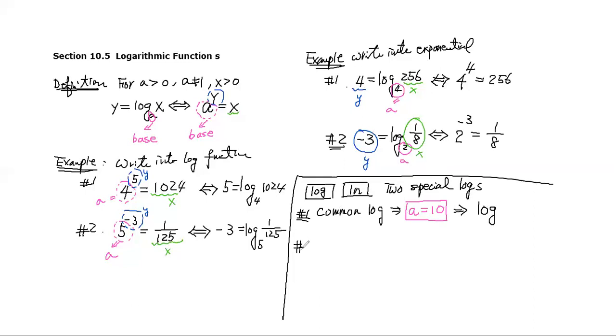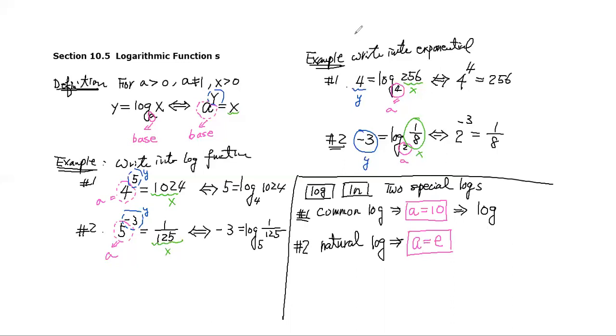Then the next one is very, very commonly used in the older math. We call it the natural log. The natural log also has one very specific base value. The base a is equal to a very special value, e. Remember, e is this irrational number, 2.7182 something.